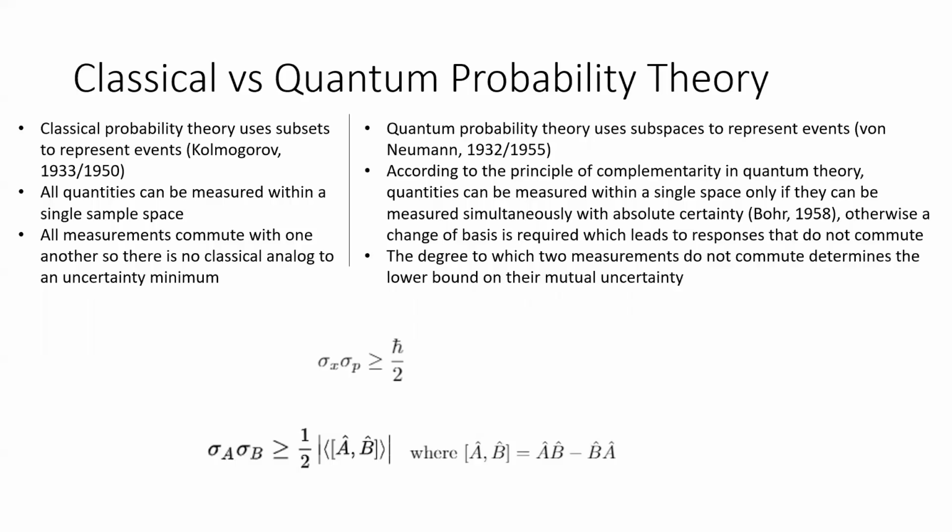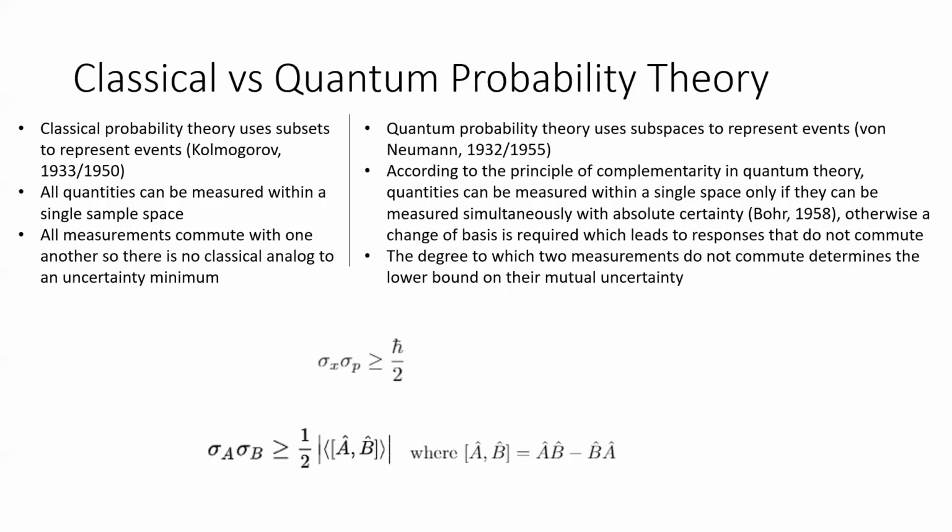According to the principle of complementarity in quantum theory, quantities or observables can be measured within a single sample space if they can be measured simultaneously with absolute certainty. Otherwise, a change of basis is required, which leads to measurements that do not commute.